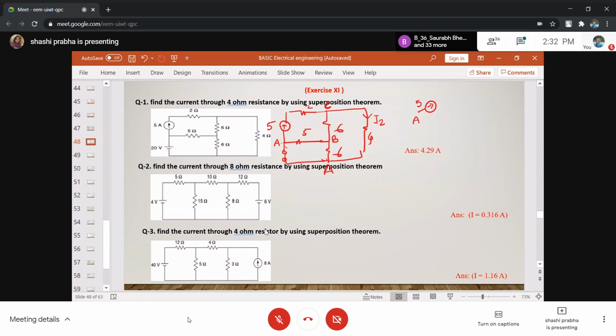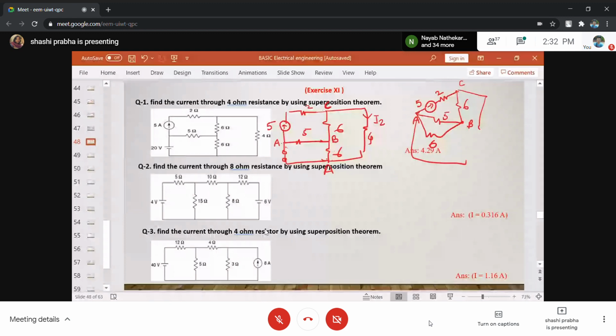This is 5. This is 2. This is C. Then this is 6. This is B. This is 5. This is A, A B. So this 6 is also A B, so these two are ultimately in parallel. So this is C, this is A, this is C and this is A.